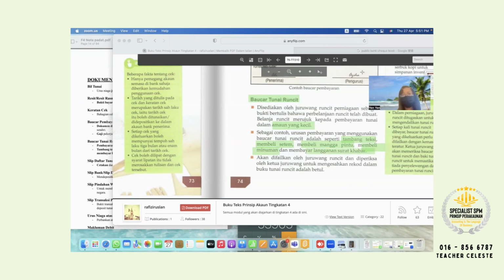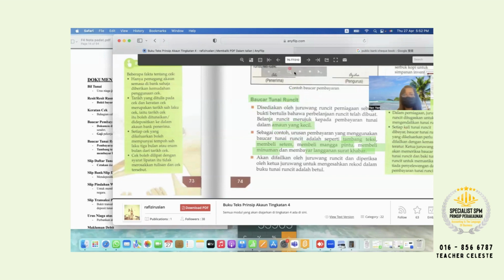Surat khabar maybe 2 ringgit, just for the amount yang kecil. Okay, highlight. All teacher already mentioned in the consist note also over here.